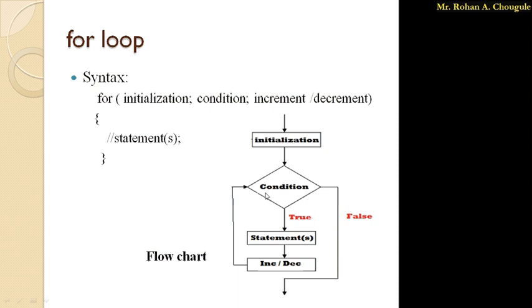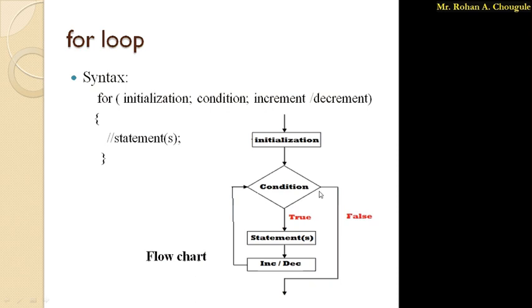After increment or decrement, your control will move towards the condition. So again it will check the condition. Again, if the condition is true, it will execute the statements, and after execution of the statements, it will go to the increment or decrement. According to the increment or decrement, the value will get increased or decreased, and again it will go for the condition. So this loop will go on continuing till your condition is true.